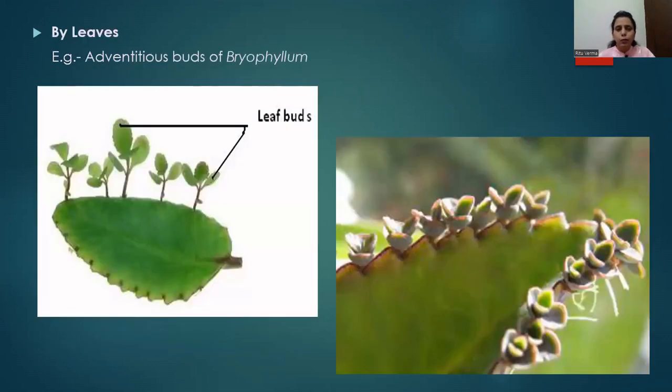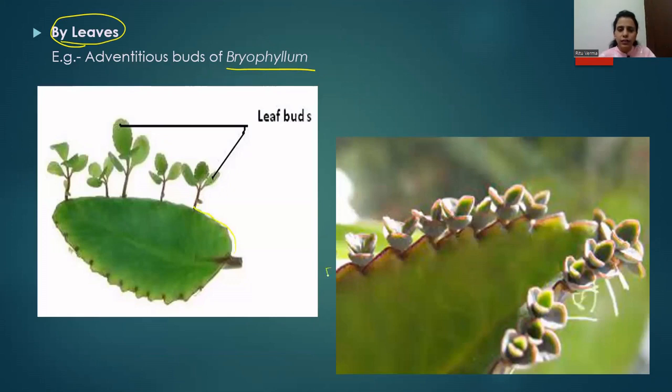Next is vegetative propagation by leaf. Leaf is also a vegetative part of the plant, and the best example is bryophyllum. Bryophyllum is a small potted plant; it can even be grown in pots. The leaves of bryophyllum have adventitious buds.